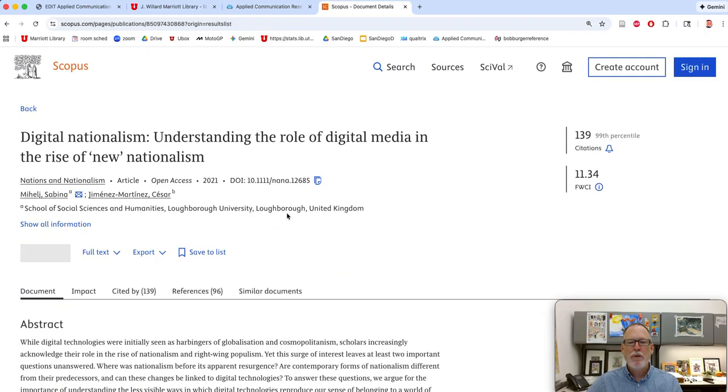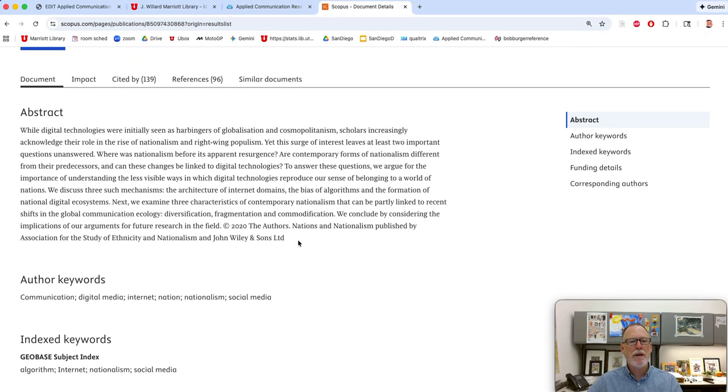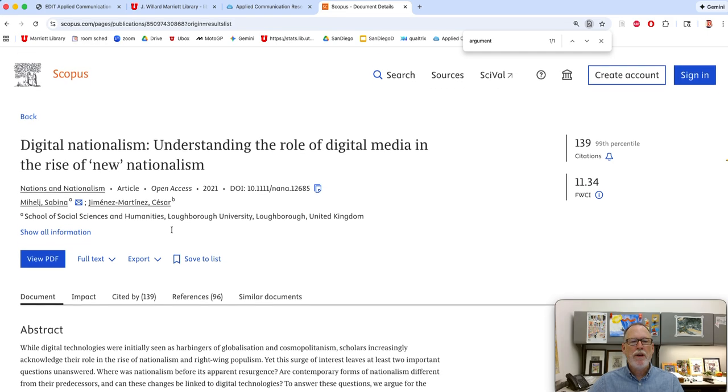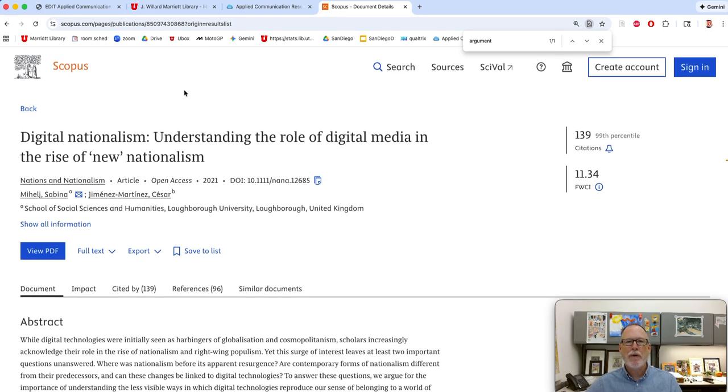Do you remember that we put rhetoric and discourse in there? It only looks in the abstract and the title. It doesn't look in the keywords. So let's see. There we go. There's our keyword. So if your keywords don't work out, push them up to the title. So let's do that.